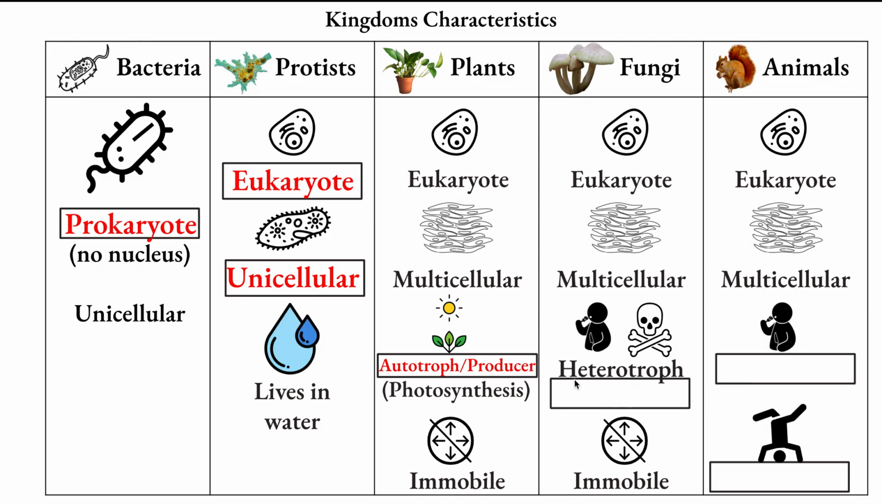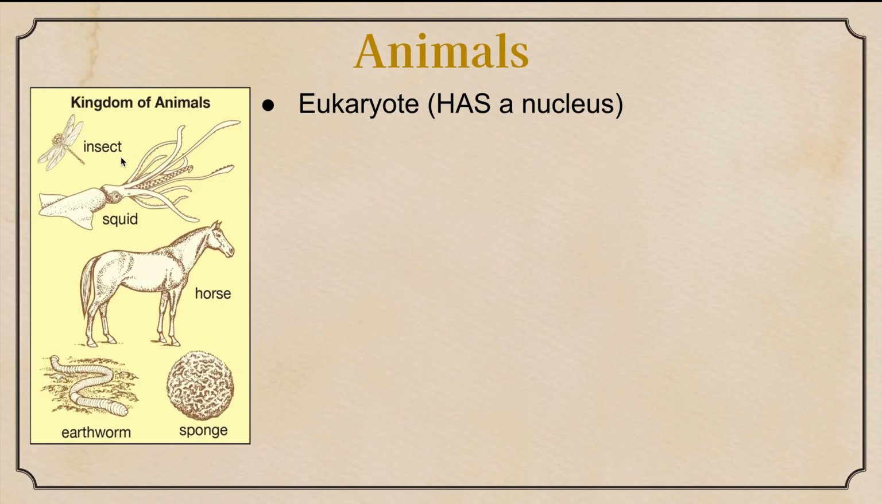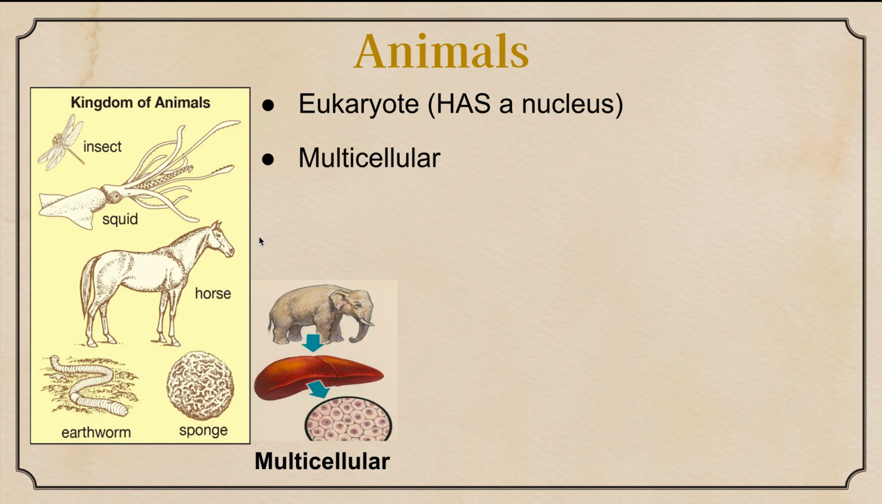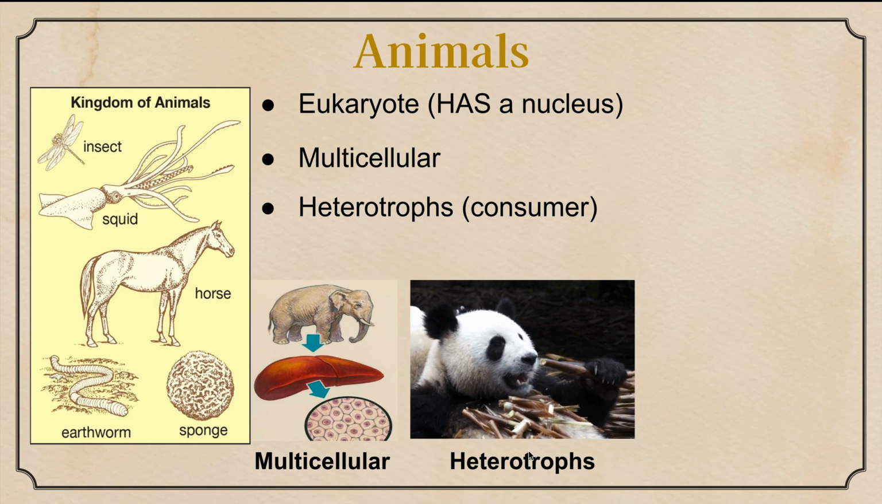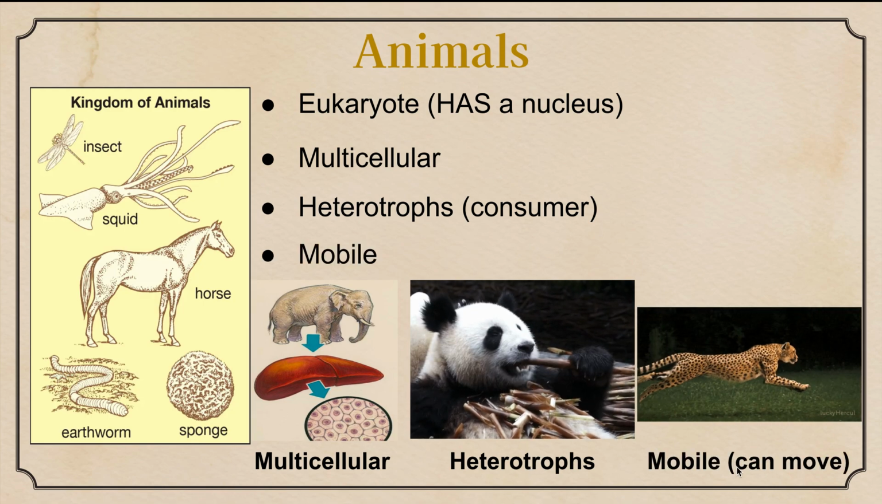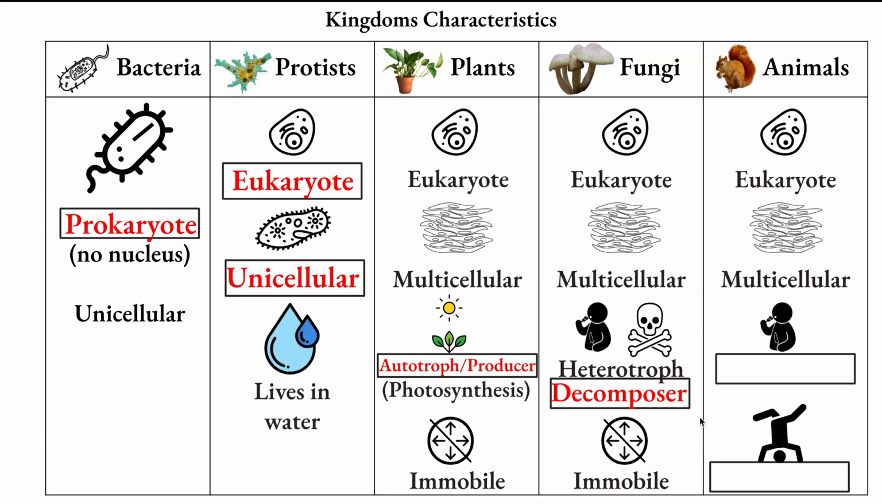On your notes, under heterotrophs, you're going to write decomposers. Abajo de heterotrophs vas a escribir decomposers. So for animals, eukaryotes, they have a nucleus, tienen un núcleo. They are multicellular, están compuestos de muchas células. They are heterotrophs, consumers, consumen comida. And they are mobile, can move, pueden moverse. So under animals, you're going to write heterotrophs, son heterotrophs, and they are mobile, son móviles, pueden moverse.